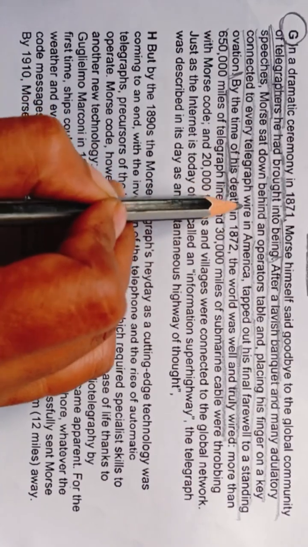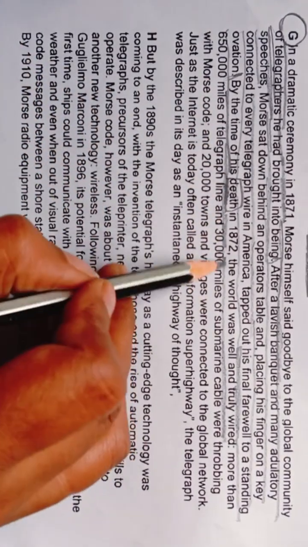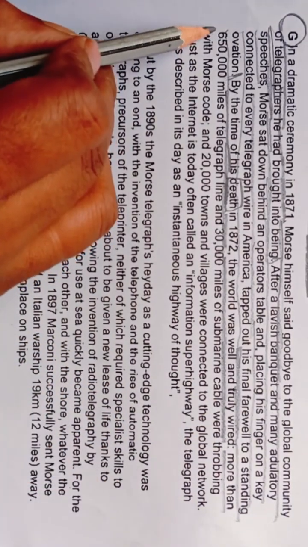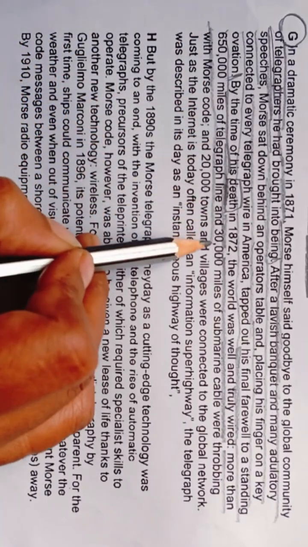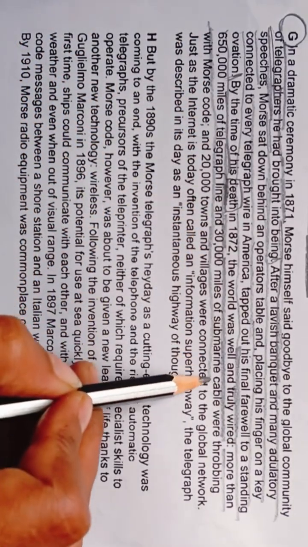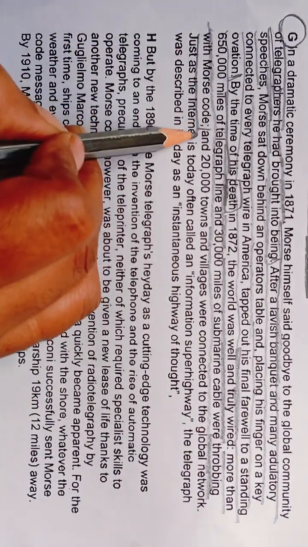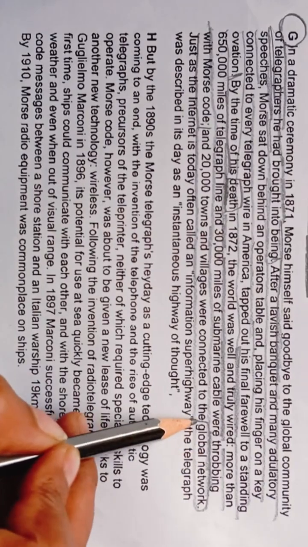Here they are talking about the death of Morse. By the time of his death in 1872, the world was well and truly wired. More than 650,000 miles of telegraph line and 30,000 miles of submarine cable were throbbing with Morse code, and 20,000 towns and villages were connected to the global network.